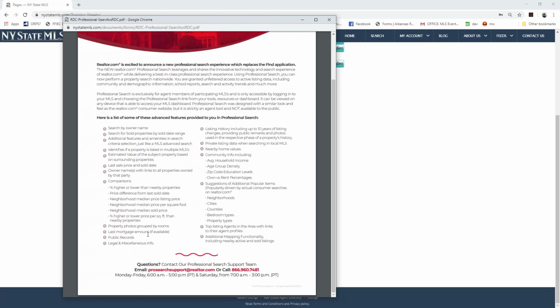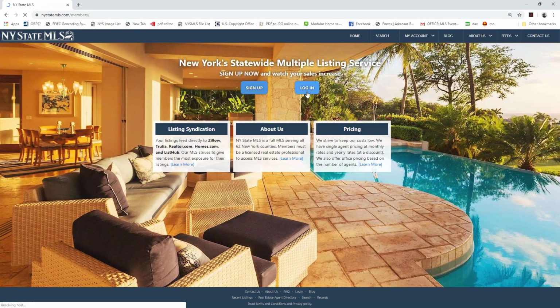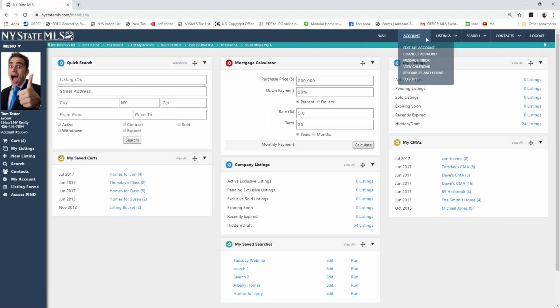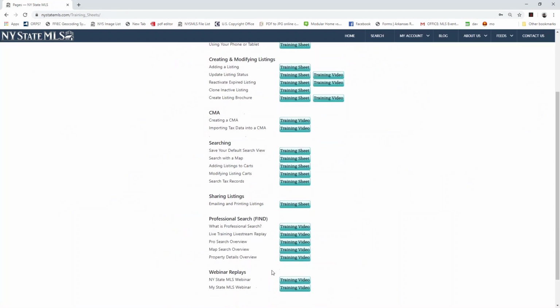So if you ever want to get to this, again, you're going to be able to do that just by going to your MLS account. Once you've logged in, you can click on the Accounts dropdown, click Resources and Forms, or you're going to be able to select Listing Forms from that left-hand sidebar menu, and then click on Training Sheets and Videos and find that section labeled Professional Search.